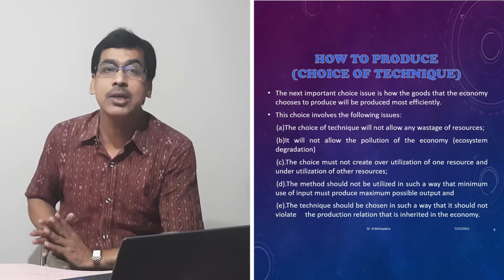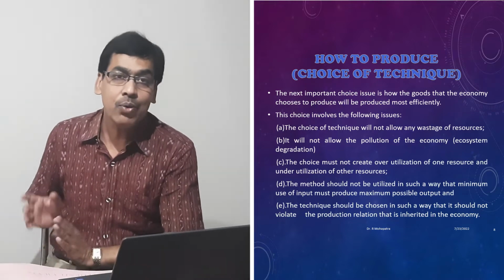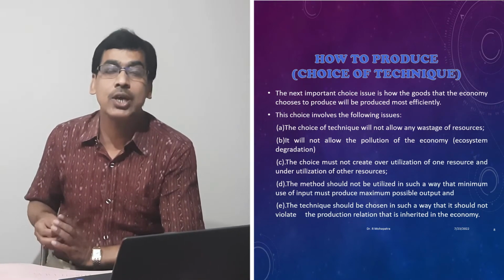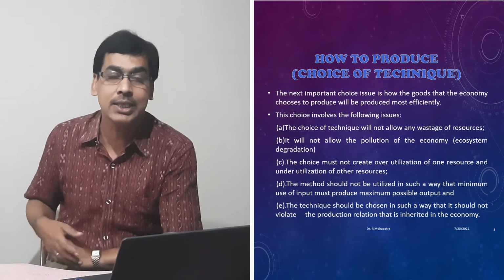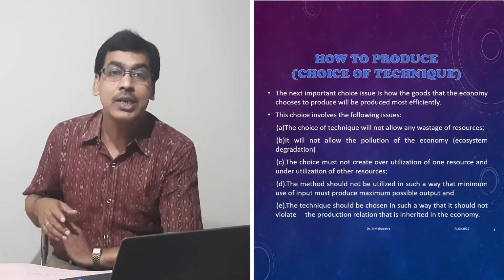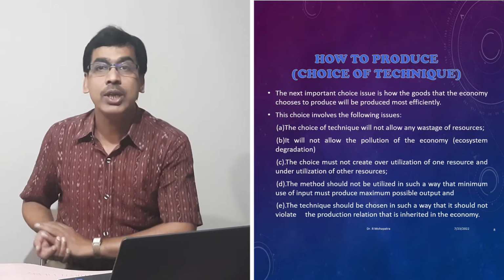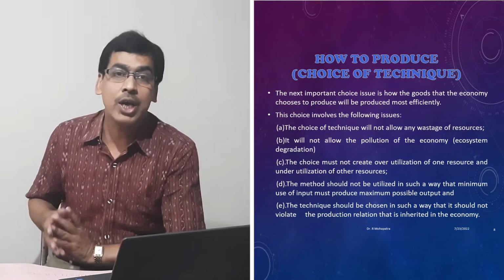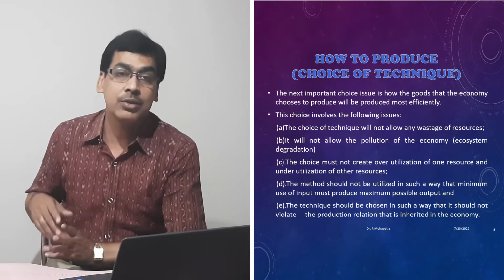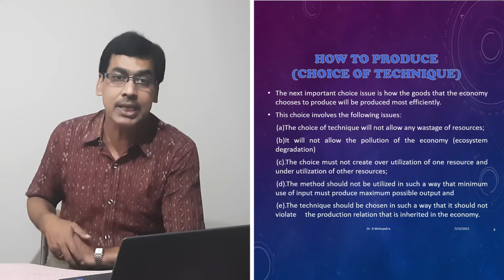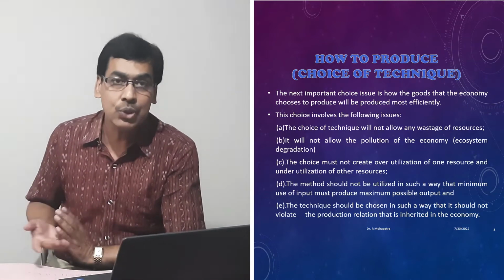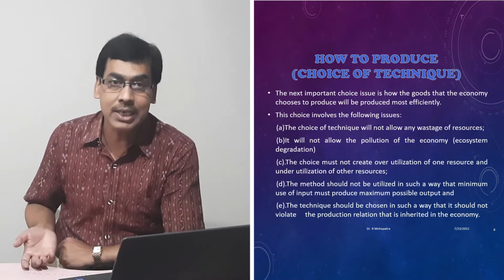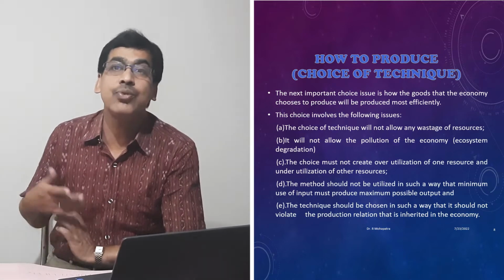Then the second central problem is how to produce, which is nothing but the choice of technique. Once the economy decides what goods are to be produced and in what quantities, it has to decide which type of technique should be utilized, because the choice of technique ensures that the resources will be optimally, efficiently and fully utilized.